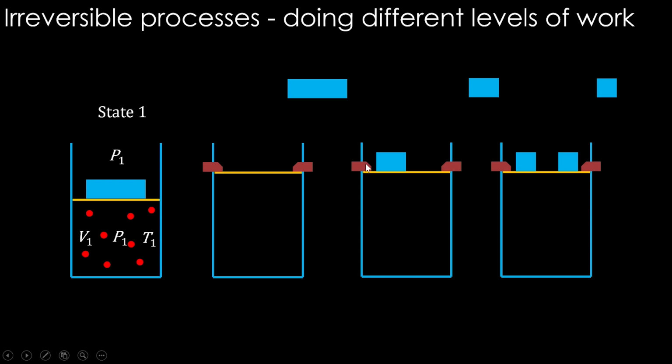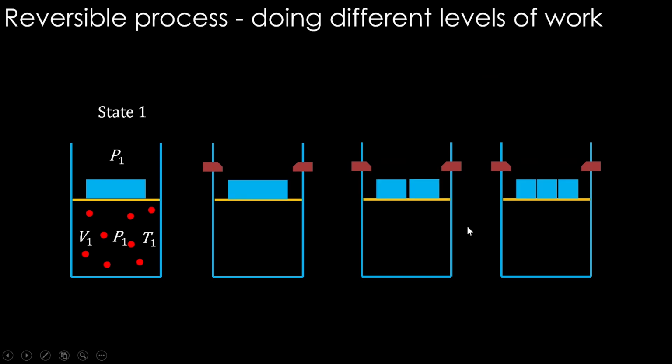In which of these cases is more work done? In this case, the piston moves without any load on top. Here it moves at least half of the load. Here it moves 2/3 of the load. Obviously, more work is done in this case, right? This is an important idea to keep in mind. Also, the velocity is developed. If you see, the velocity of the piston was quite rapid in this case, and it gradually came down as we go in the right direction. Look at all three of them together, and you will appreciate the velocities.